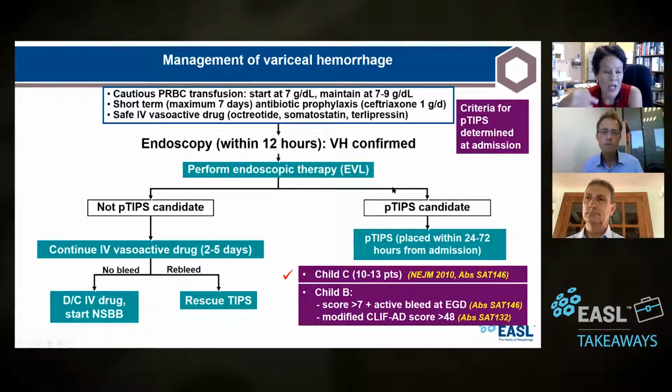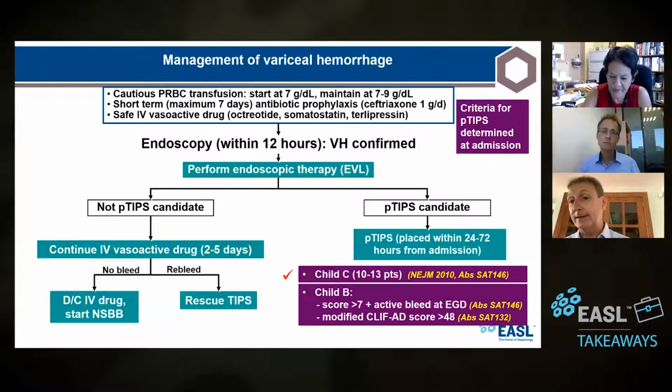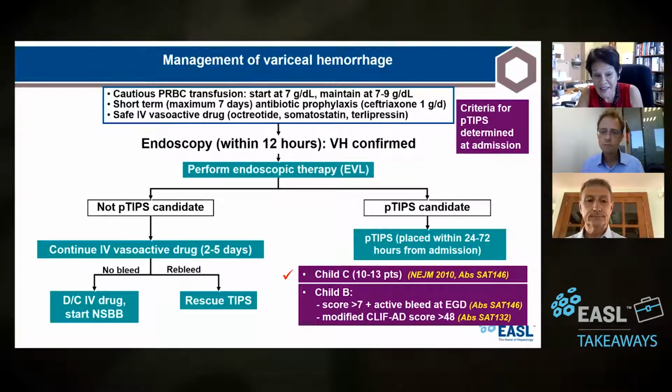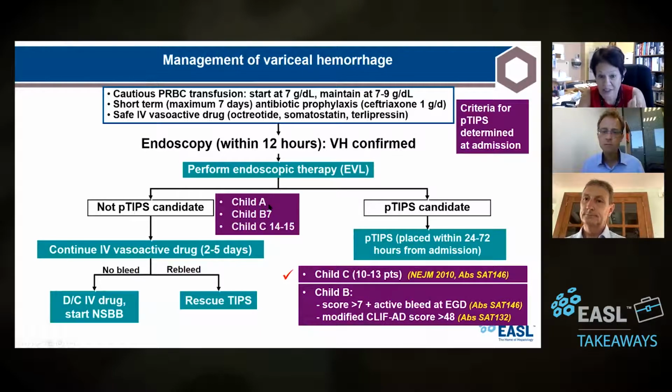So when the fellows are presenting the case to me, I tell them what is the Child of the patient, all right? But here's the thing, though, even when you think about Child score in these patients, you have to also think about candidacy for TIPS. So obviously there are patients that are not candidates, and they have to really work these patients up. So what's your take on that? So obviously the non-candidates are the ones that do not meet these criteria, right? So never put a P-TIPS in a Child A patient.